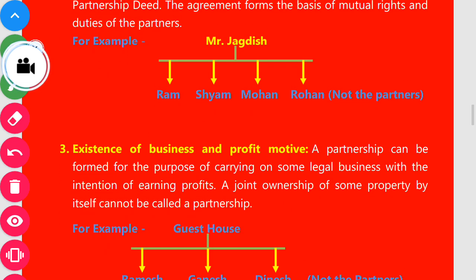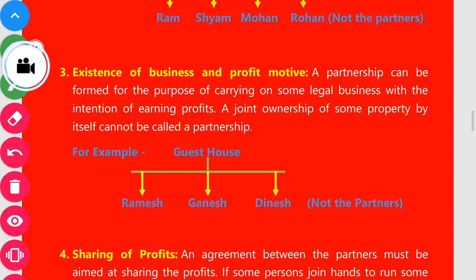Now we will discuss the third point. What is the third point? Existence of business and profit motive.